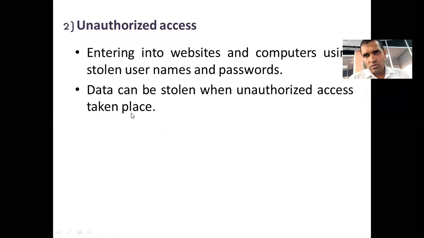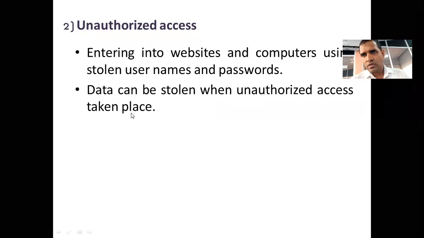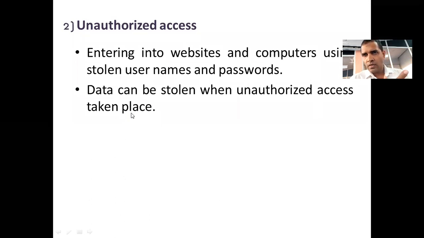I'm using my computer and I'm connected to the internet. Without my knowledge, someone can come to my computer, right? And steal some data and do some bad things. He can delete some details. This is called unauthorized access. Unauthorized access doesn't mean the access is done physically. It is an access which can be carried out using the internet. That person may be somewhere else. He uses the internet as a medium and enters my computer and does some bad things.